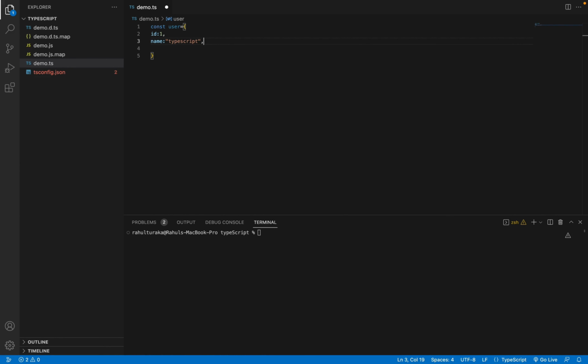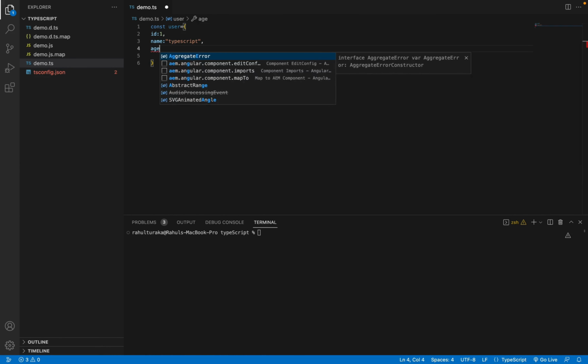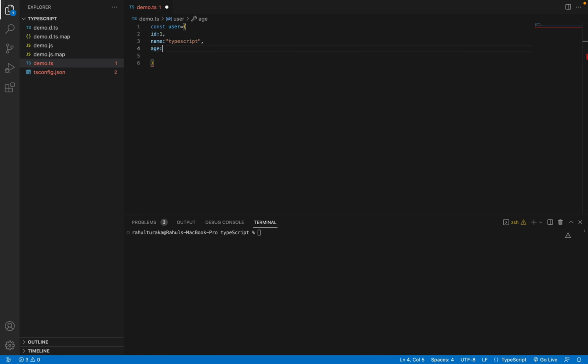I'll give a TypeScript name, and I will take one more field. I would like to take age. So it should be of number, so I will take number. So now this is how we create an object in JavaScript.